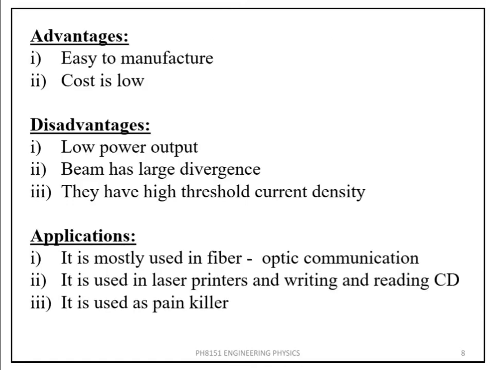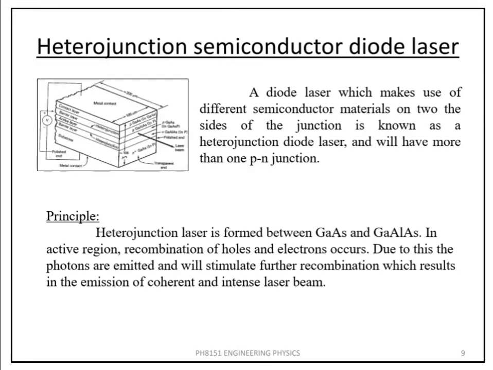Advantage. It is easy to manufacture and cost is low. Disadvantage. Low power output, beam has large divergence. They have high threshold current density. Applications. It is mostly used in fiber optic communication. It is used in laser printer and writing and reading CD. It is used as a painkiller.